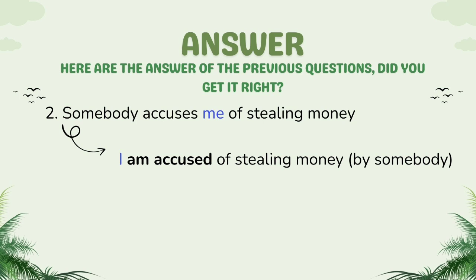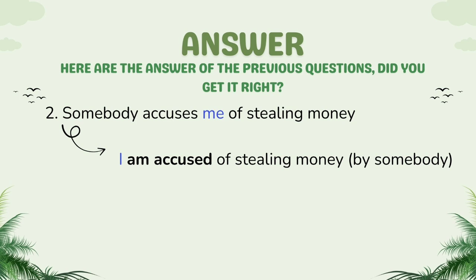Okay, in somebody accused me of stealing money, we have the subject, which is somebody, and the object is me, but in passive voice, me here changes into the subject form, which turns into I, because it is done by something.